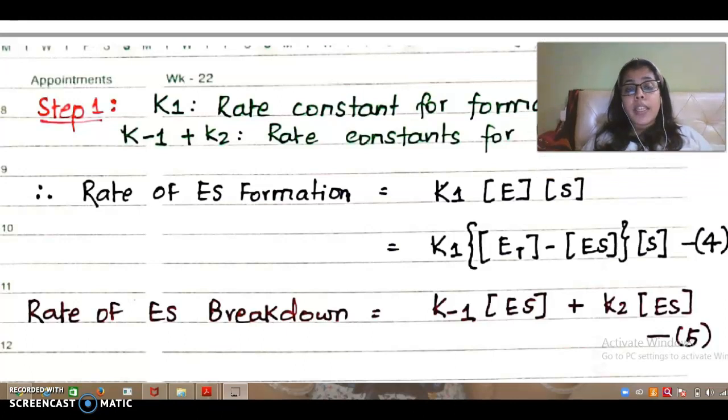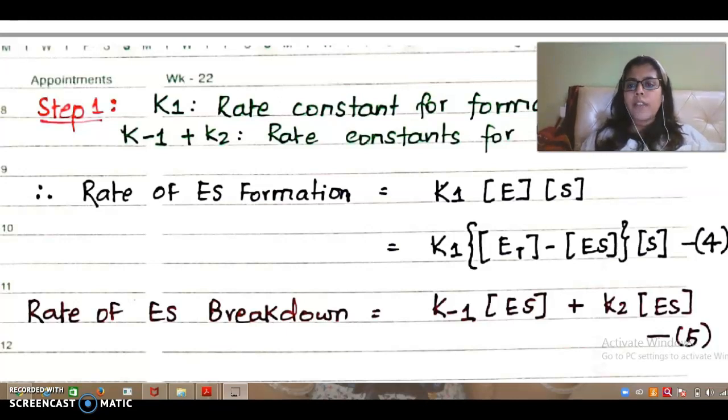Rate of ES breakdown, if you remember, happens in two ways. One, to form a product. Second, to reform your substrate. So with K minus 1 as a constant, ES was breaking down into its initial enzyme and substrate, or with K2 as a constant, ES was breaking down into enzyme and product.